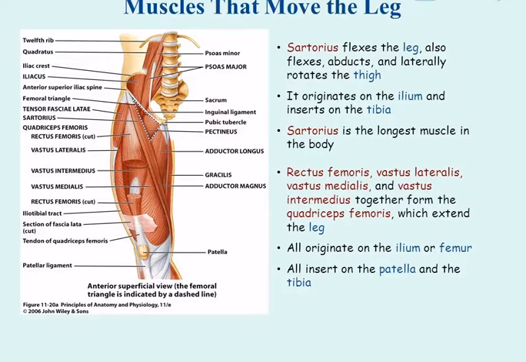Rectus femoris, vastus lateralis, vastus medialis, and vastus intermedius together form the quadriceps femoris, which extend the leg. All originate on the ilium or femur. All insert on the patella and the tibia.